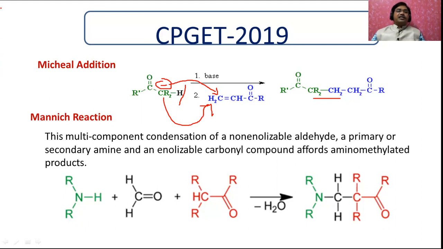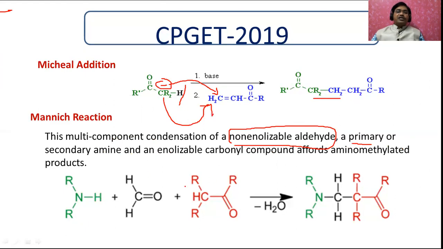What is the Mannich reaction? You remember, in the Mannich reaction there will be 3 components present. This is a multi-component condensation. One must be a non-enolizable aldehyde, which does not have any alpha hydrogen. Another is ammonia or a primary or secondary amine.